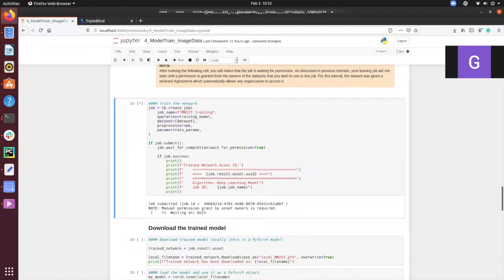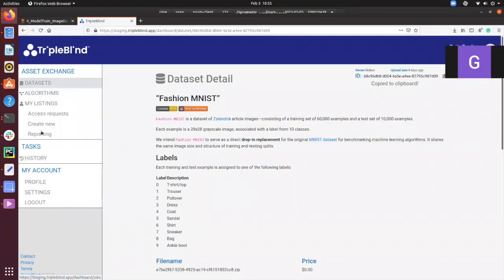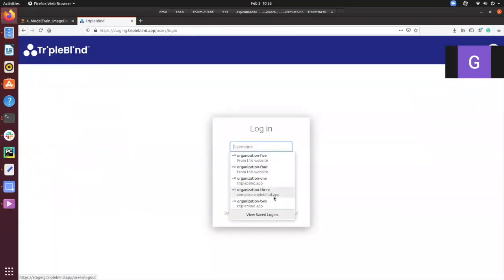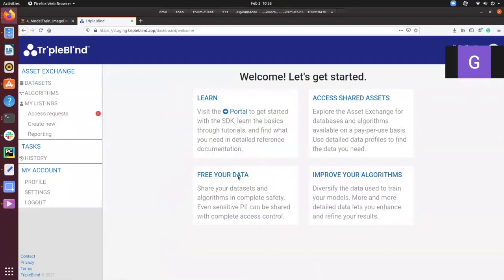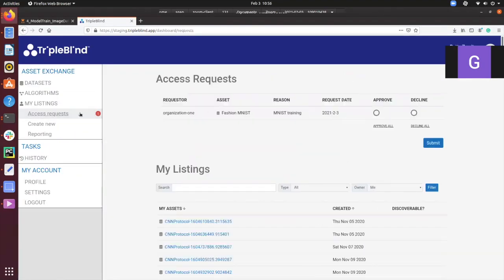And of course, it is waiting on the approval of the dataset owner for me to be able to use their dataset. So now I'm going to play the role of the dataset owner, and I'm going to enter the TripleBlind application. I see that there's an access request to use my Fashion MNIST dataset. I can approve it, or I can contact the data scientist who wishes to use this dataset to make a better agreement. But for this example, I'm just going to approve this job.